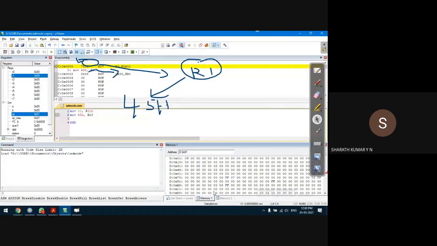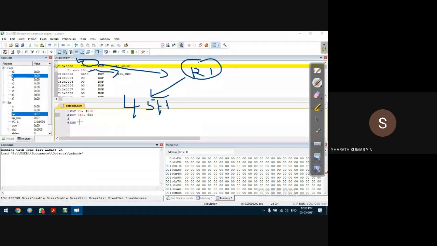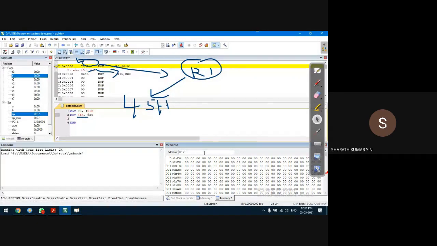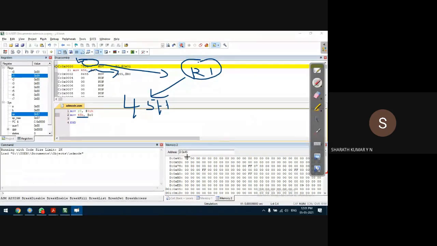So I'll open one more window. Here I'll open local data memory. There is an internal RAM location 45h. Initially, the content of 45 is 00. Now let us run the program and we'll see.